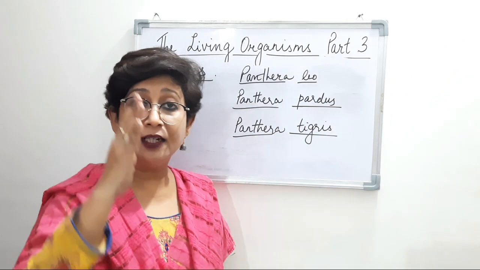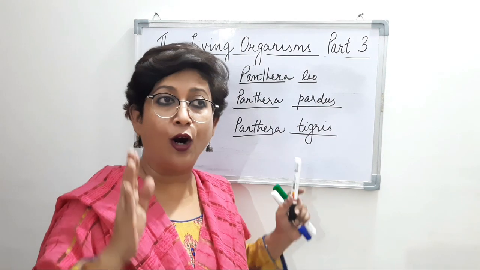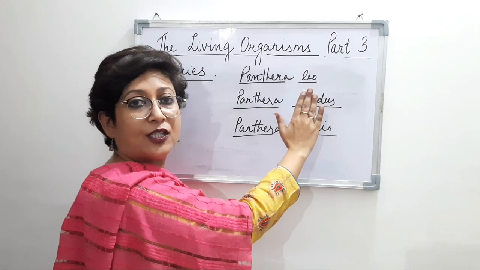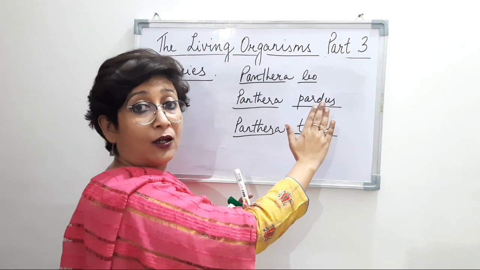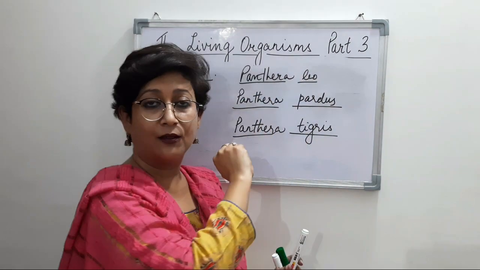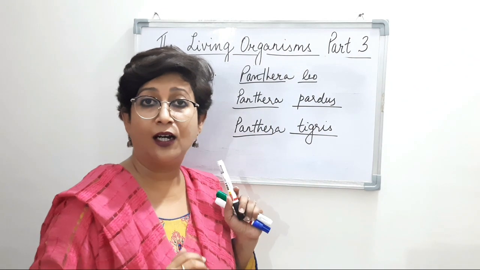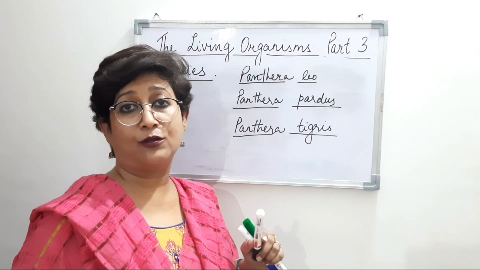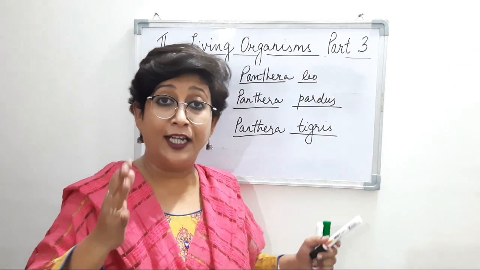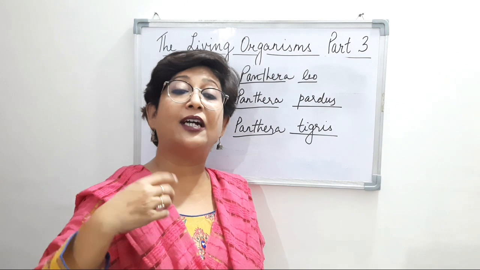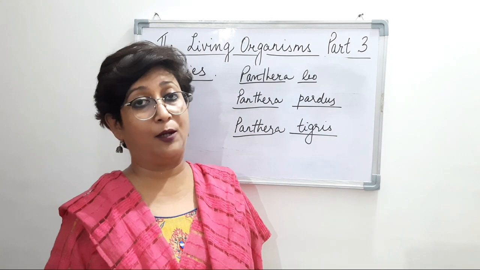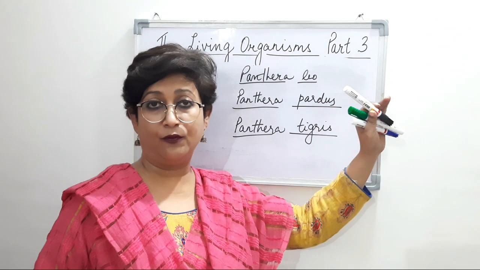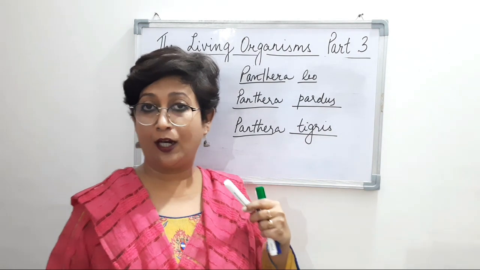Now just imagine if I do not write the species. Then what do you get to read on the board? That in all the 3 cases it is just Panthera. So by this Panthera, will you be able to recognize which animal I am talking about? I'm sure not. So the name of the species is a must to recognize what animal I am talking about. Without the name of the species, this is useless. We won't know which animal we are talking about.